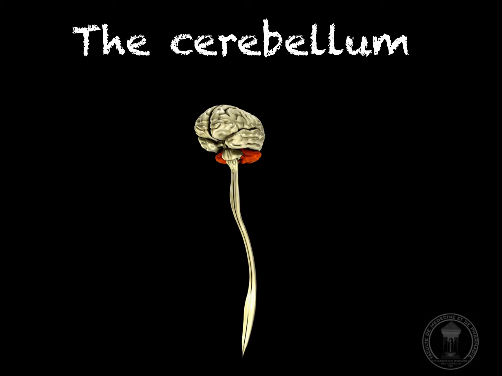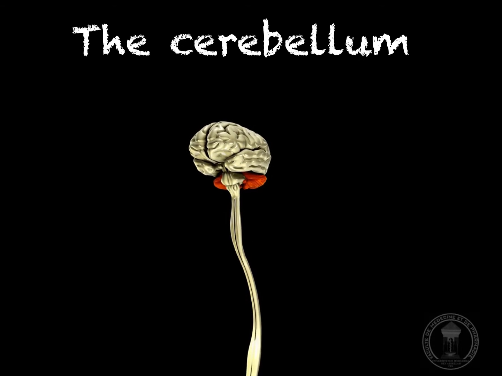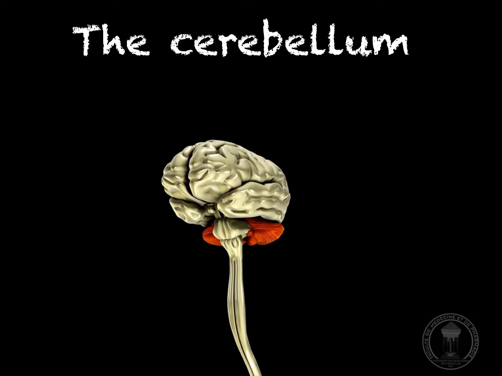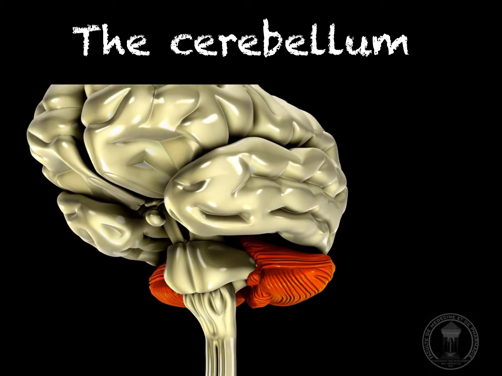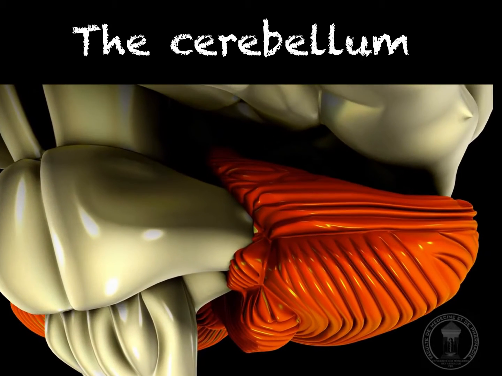The cerebellum is a structure located at the back of the brain behind the brainstem and underlying the occipital and temporal lobes of the cerebral cortex. Although the cerebellum only accounts for approximately 10% of brain mass, it contains about 50% of the total number of neurons.